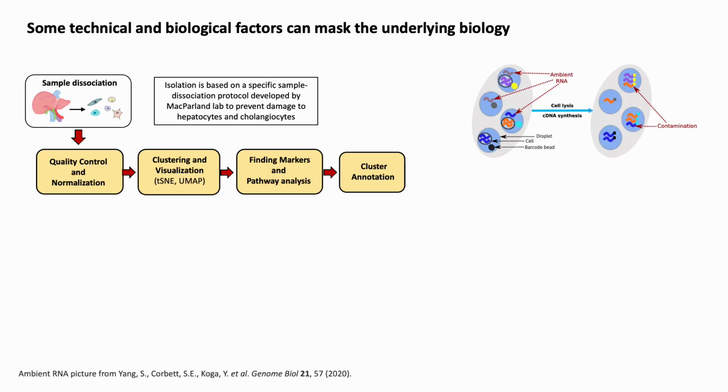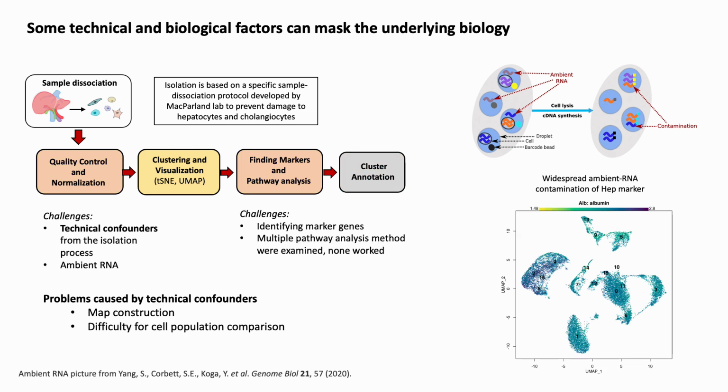In this project, we aim to use the single-cell RNA-seq technology to understand the cellular landscape of the healthy rat liver. Liver single-cell maps are known to be affected by a sample-specific batch effect caused by contamination of mRNA from sensitive cells, like hepatocytes, that are damaged during the cell dissociation process and leak their cytoplasmic content into the media. The mRNA molecules of the lysed cells, called ambient RNA, confound the data and cause issues in the downstream analysis.